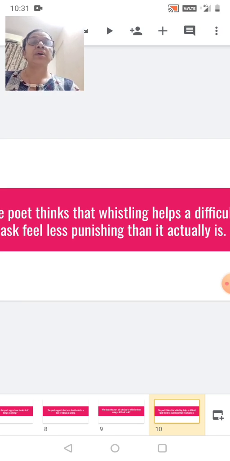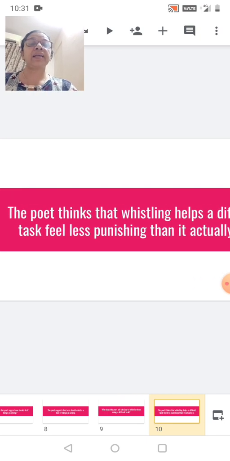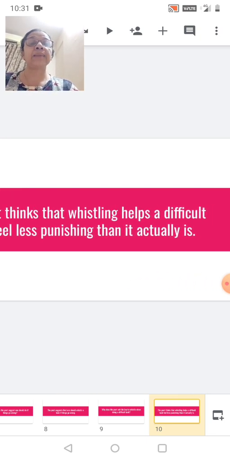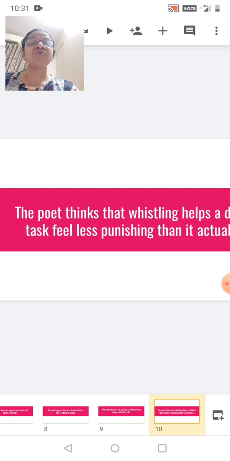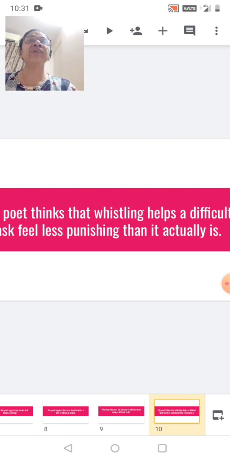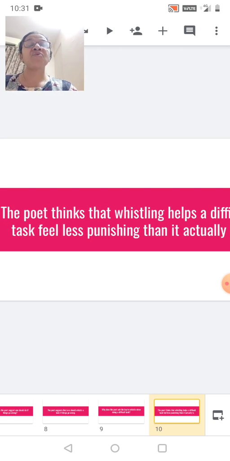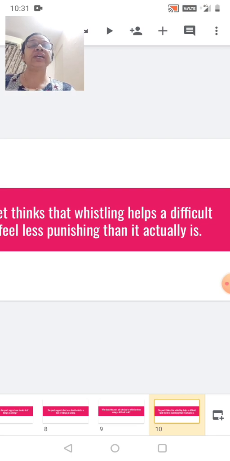So the poet thinks that whistling helps a difficult task feel less punishing than it actually is. You feel like it's a punishment. So the poet says whistling helps a difficult task feel less punishing than it actually is.